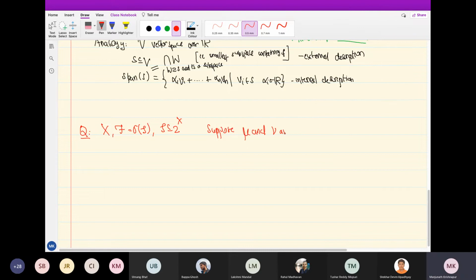Now suppose mu and nu are two measures on F. We will say on F, really it means on (X, F). So two measures on F, such that they agree for all sets in S. Then is it true that they agree on the sigma algebra?